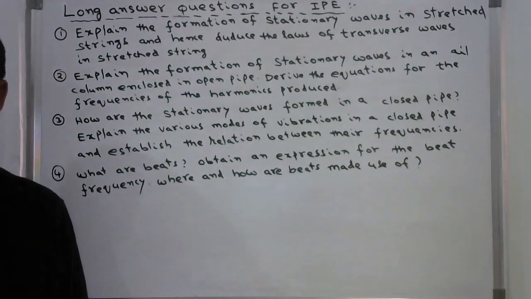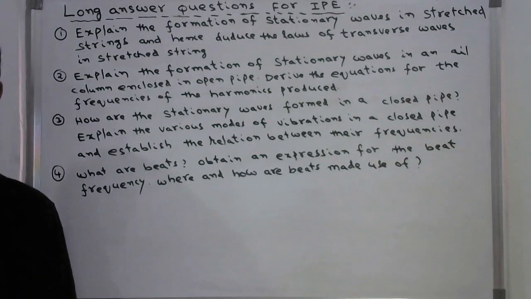And the third one, how are stationary waves formed in a closed pipe? Explain the various modes of vibration in a closed pipe and establish the relation between their frequencies. And the fourth question, what are beats? Obtain an expression for the beat frequency. Where and how are beats made use of?